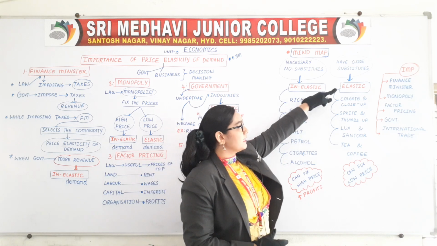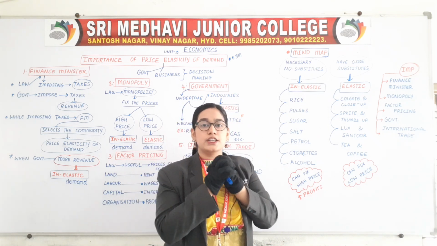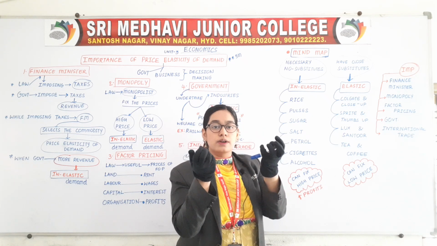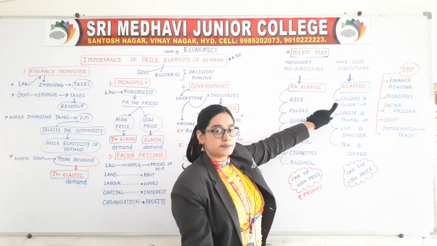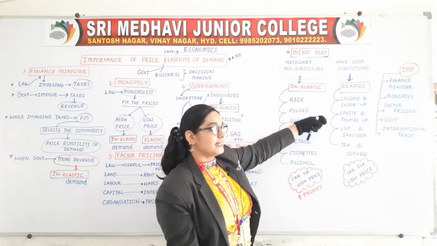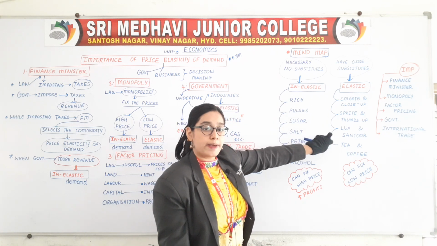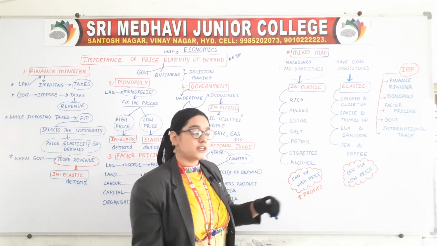The next side, the things which have close substitutes, that means you can use either this or that. Like Colgate and Close-Up are close substitutes. Then Sprite and Thums Up are also close substitutes. Lux soap and Santoor soap also are close substitutes.